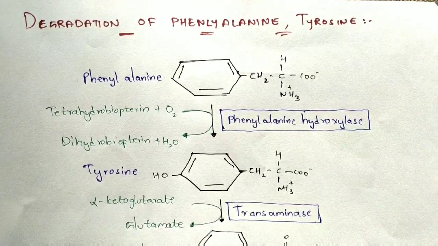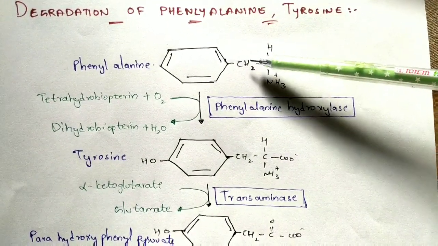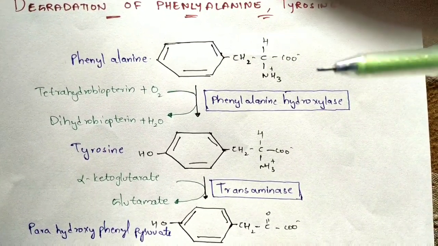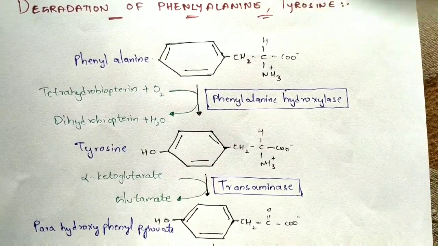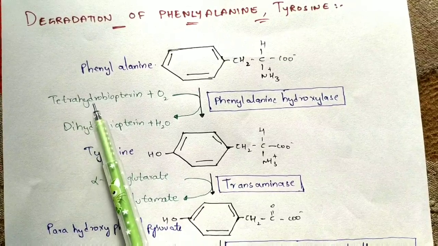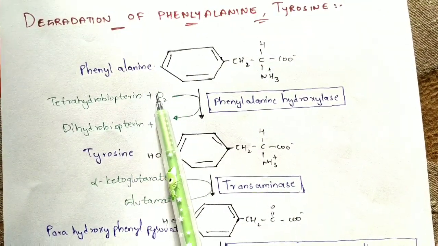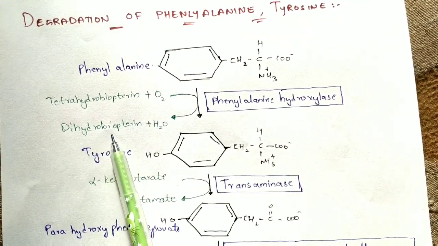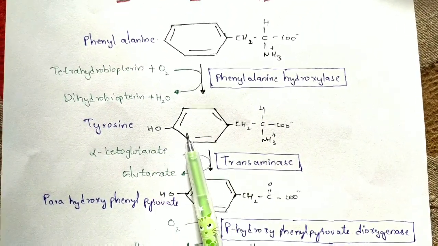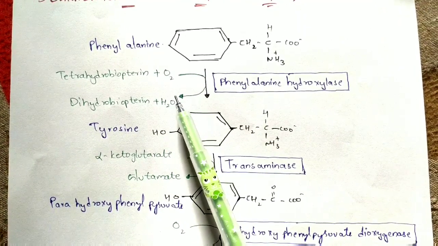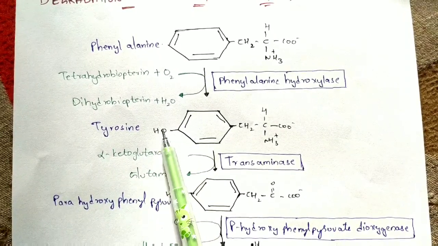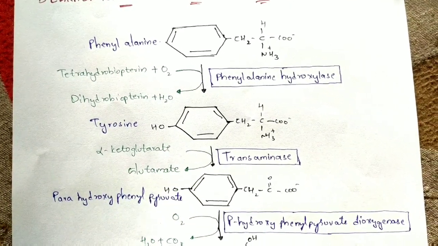If you see here, this is the molecular structure of phenylalanine, and this phenylalanine will form tyrosine, and the enzyme utilized over here is known as phenylalanine hydroxylase. Here tetrahydrobiopterin along with oxygen will be utilized, and dihydrobiopterin along with a water molecule will be released. This will be the molecular structure of tyrosine. We required the oxygen molecule and the H2O molecule because it forms the OH group here, right? The OH group will be formed here.